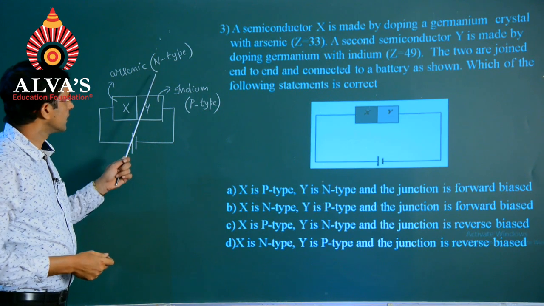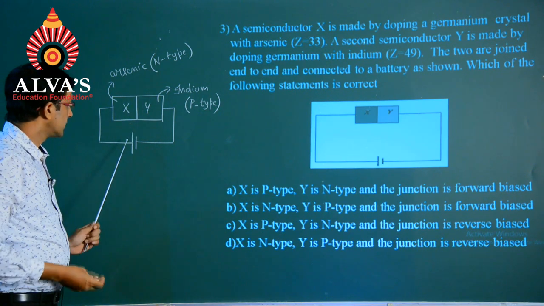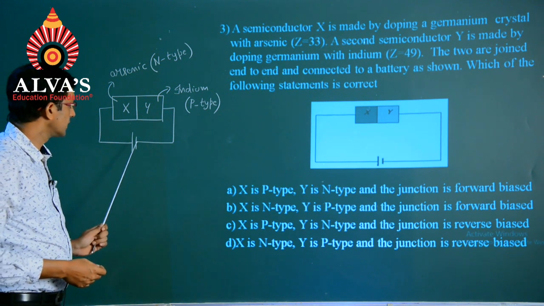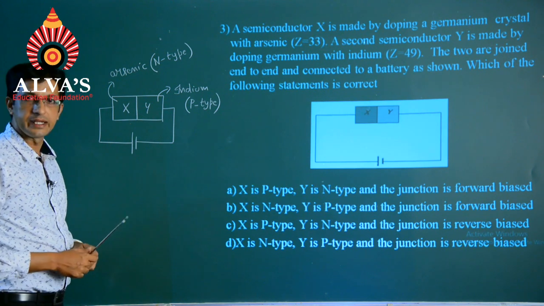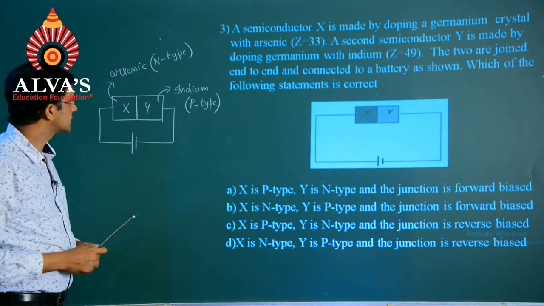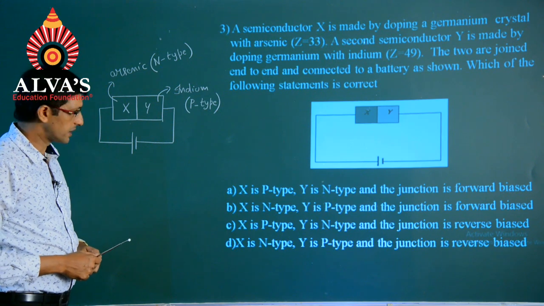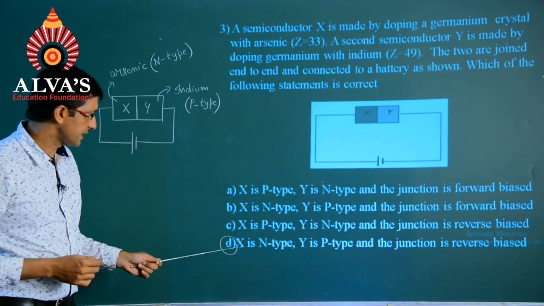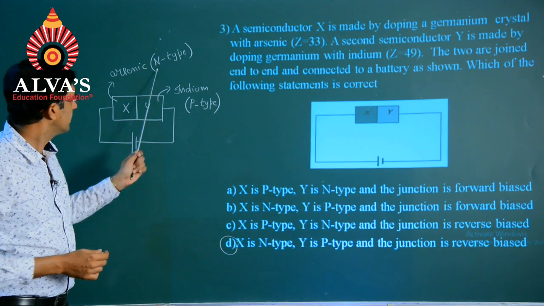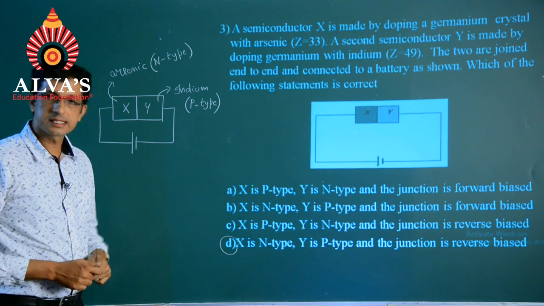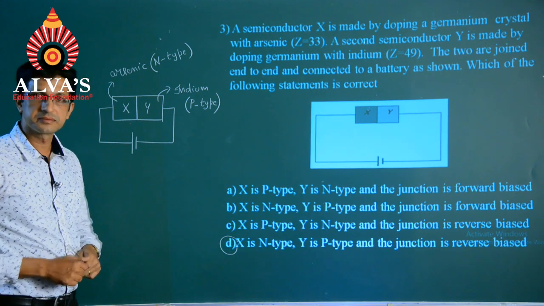So, when an n-type semiconductor is connected across the positive of the battery and a p-type semiconductor is connected across the negative side of the battery, then the junction is said to be reverse biased, and hence option D is the answer. X will be n-type and Y is p-type, junction is reverse biased.